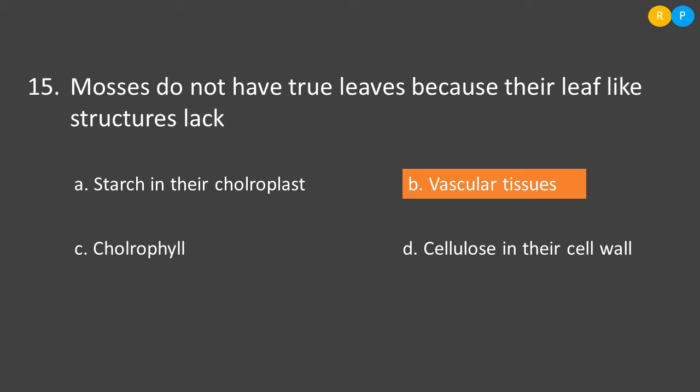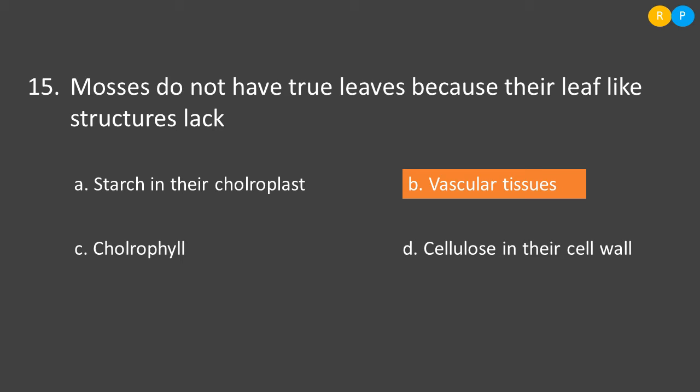In mosses, like bryophytes, you can see vascular tissues are absent. Not only are they absent in leaves and stem, they are also absent in roots.